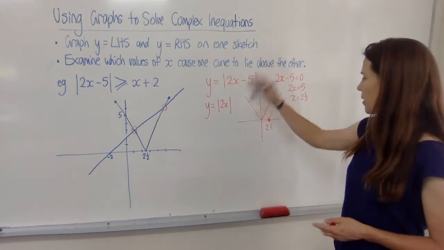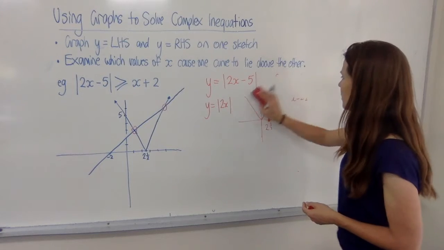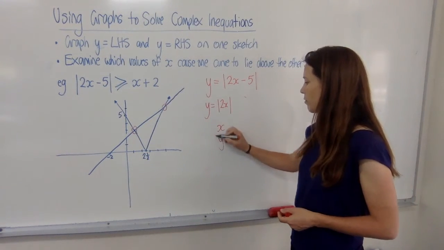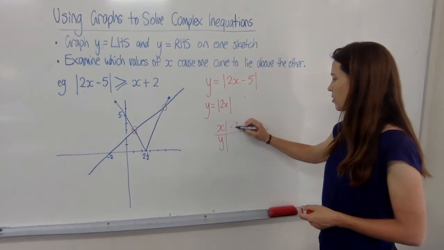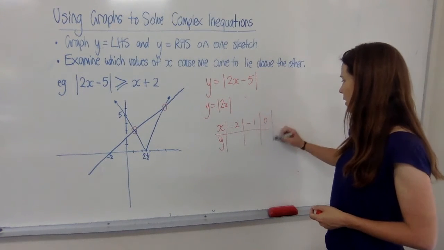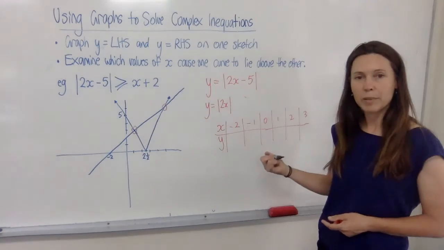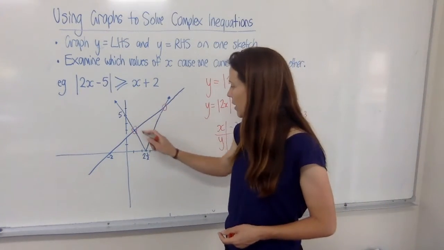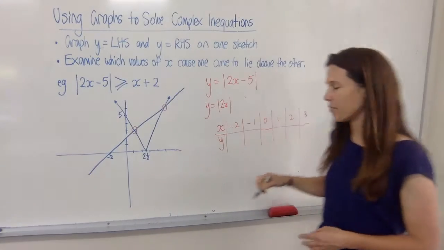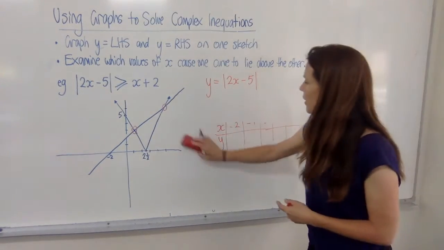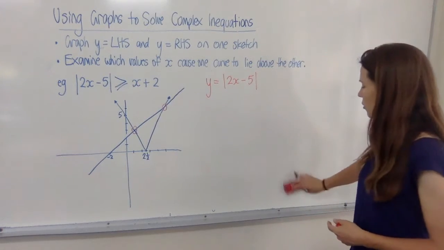If you get confused with absolute values, the other thing that you could have done to graph this is to literally draw up a table of values and say, all right, we'll just start with some negative ones and just have a look at what this graph does. It's always a good backup. And you could have plotted some points here. Remember that it's got that characteristic V shape and plotted it in. Okay, so we've plotted our absolute value graph.